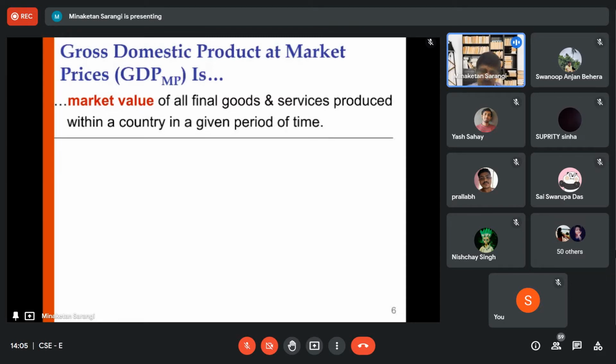So please remember this definition. This is the market value of all final goods and services produced within a country in a given period of time.